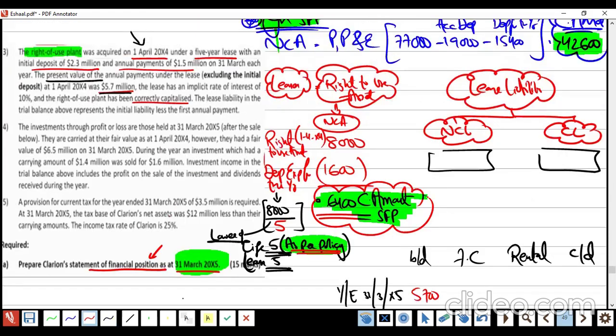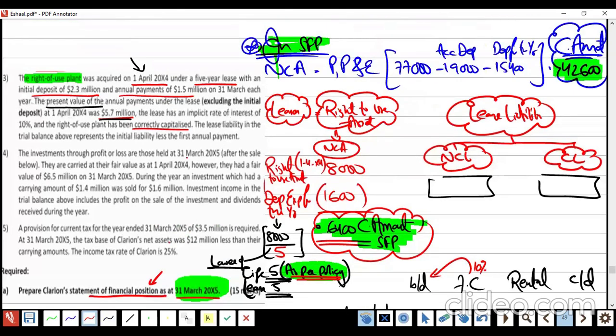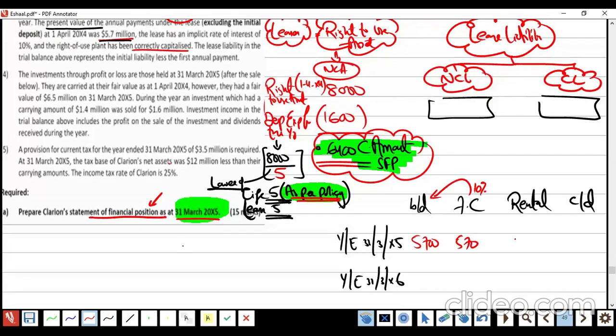5,700. Implicit interest rate is how much? 10%. Okay, so it's 570. The rent payment per year is how much? 1,500. Mentioned here. So this we add, this we deduct. Answer.